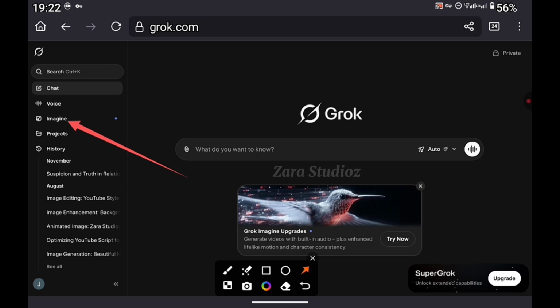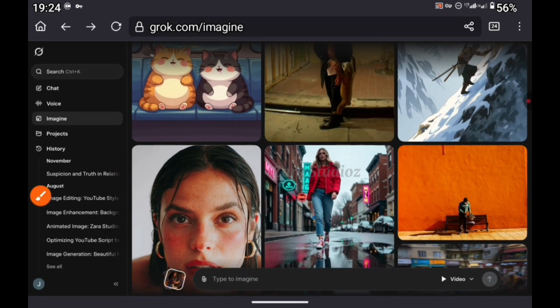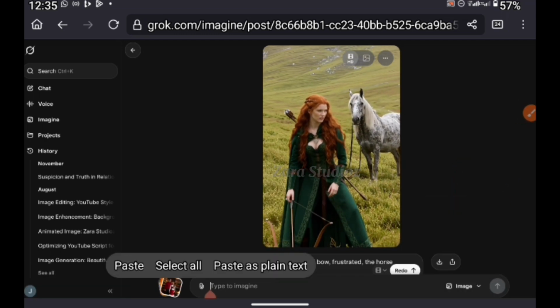Click on imagine and come here. Select if you want to generate video or images. Select your preferred aspect ratio. Then paste in your prompt here. It's a very simple prompt.